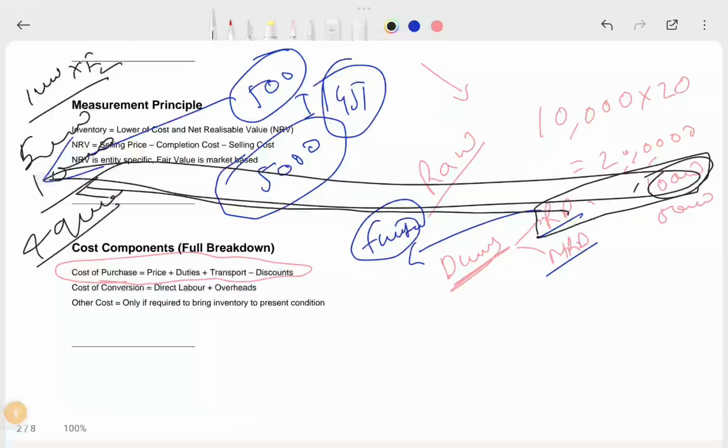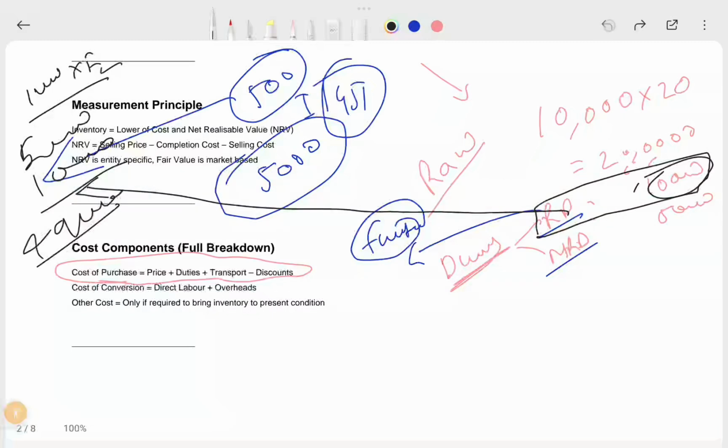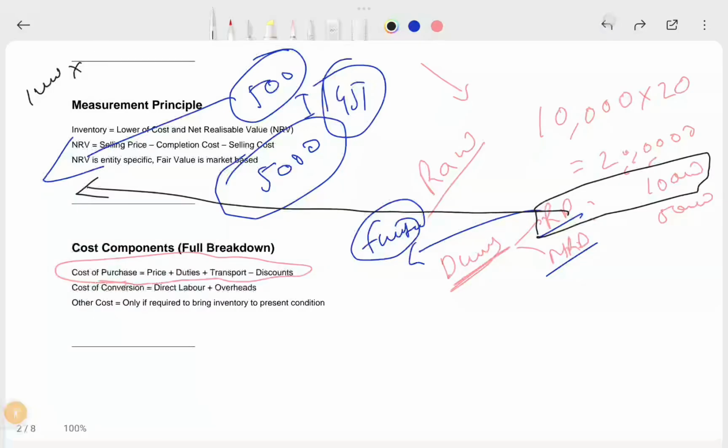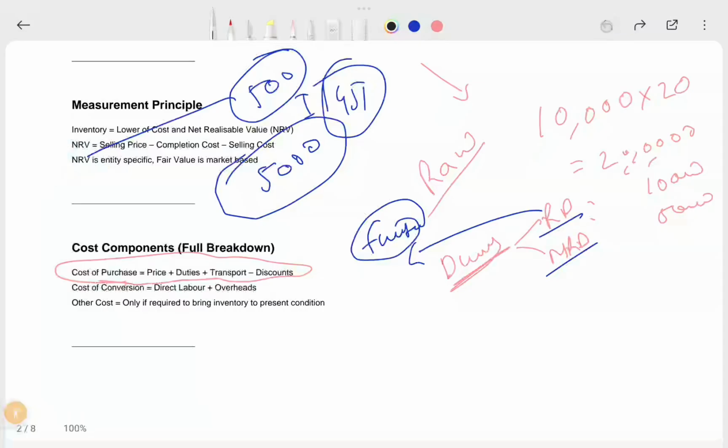Not only this kind of rebate, you also get refund from your government. Say suppose you are exporting watches, so now you don't need to pay tax on it, so you can claim input as a refund. That's a separate concept. Now I hope you understand the refundable duty and non-refundable duty.